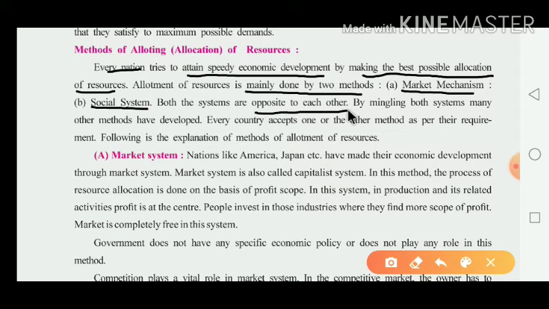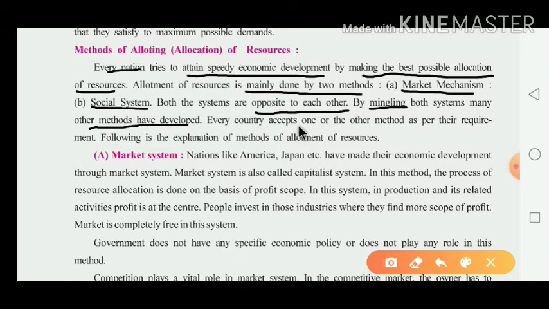Dear children, be careful here. What they have given is that both systems are opposite to each other, the market mechanism and the socialist system. By mingling both systems, many other methods have been developed. Now what happened there? Mingling means आपस में मिलना, a mix of both systems; other methods have also been developed.